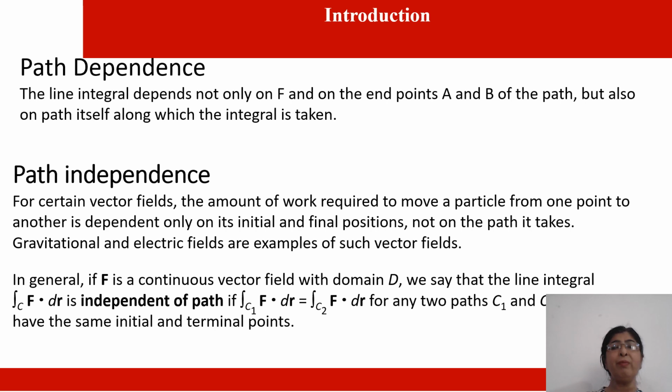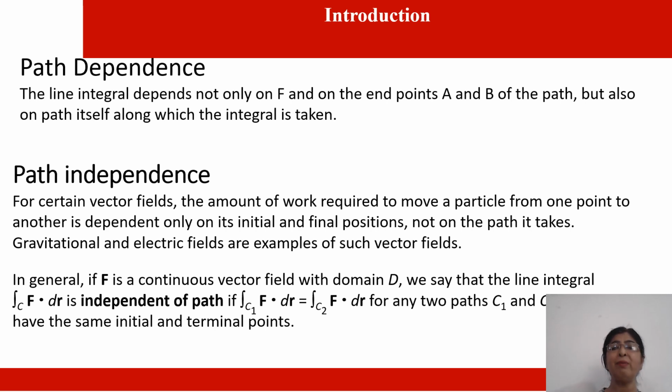So if I have a point A and a point B, it depends not only on the initial and final point, but also on the path followed by the curve between the points A and B.